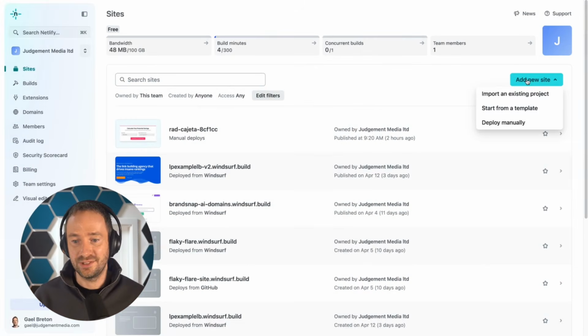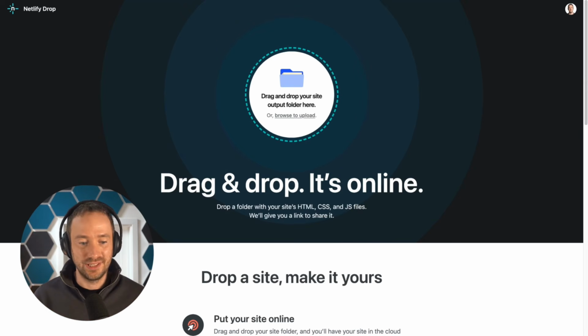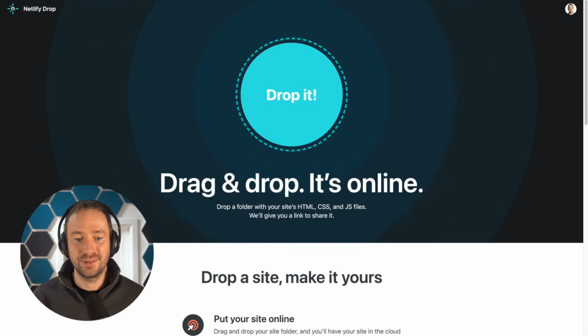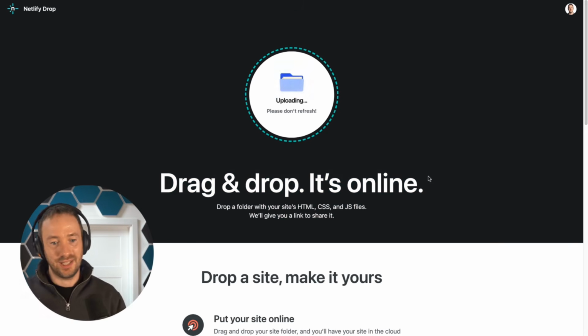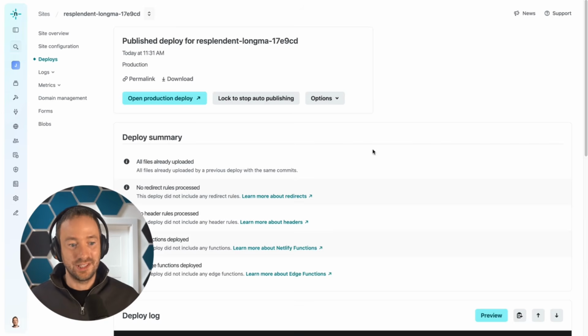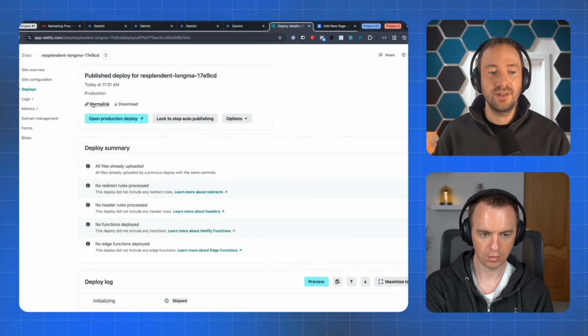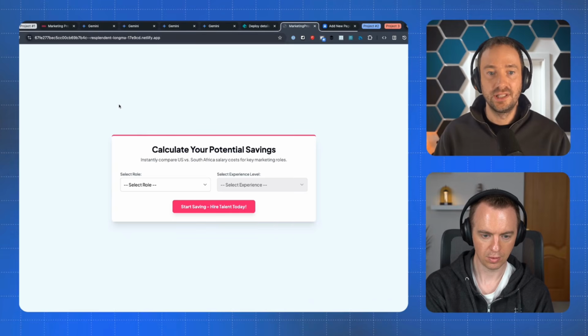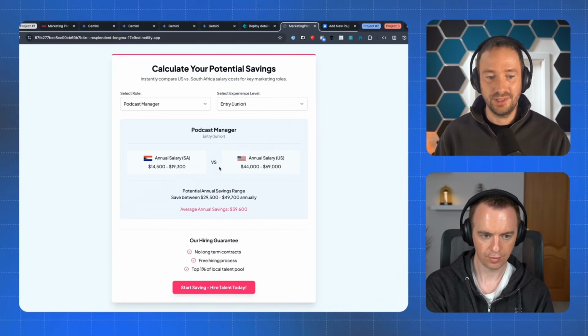And once you've created an account, you click on add new site, deploy manually. And here you just drag and drop the folder that you created with the index.html in there, right? So I'm going to drag and drop it. And normally it's done. It's ready. And so now you have this permalink thing that you can click. If I click it, you can see essentially my calculator is now live on the internet. It's working in principle. Yep, it's working.